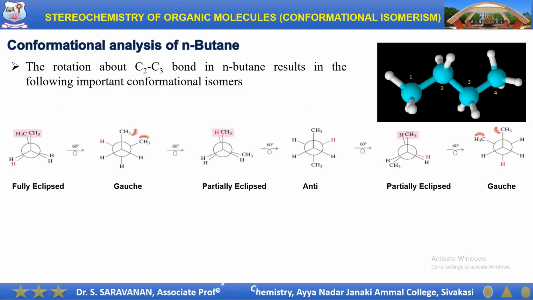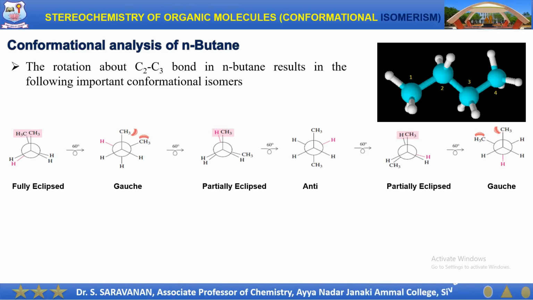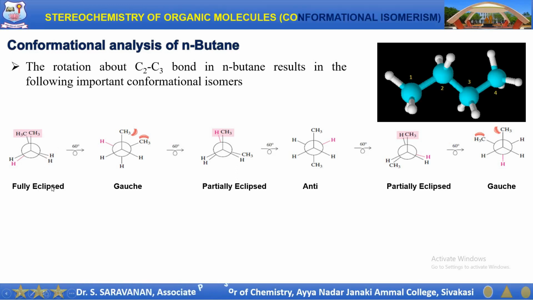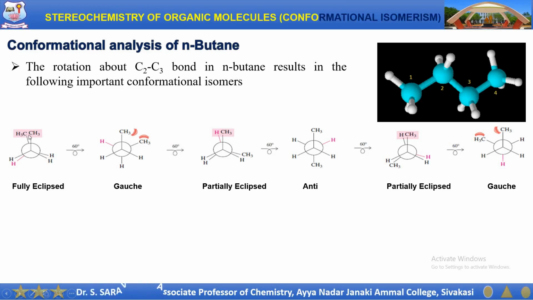And here the rotation about the C2-C3 bond in n-butane also results in various conformational isomers. These conformational isomers are different from conformers arising from the C1-C2 bond rotation. The first one is the fully eclipsed form. In this fully eclipsed form, the two methyl groups are in the same direction.